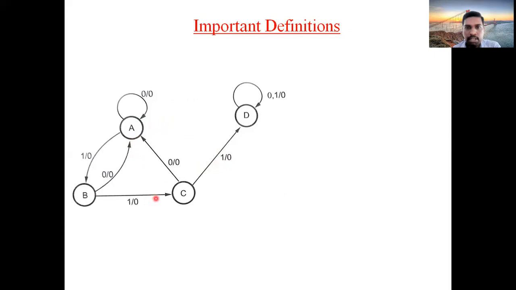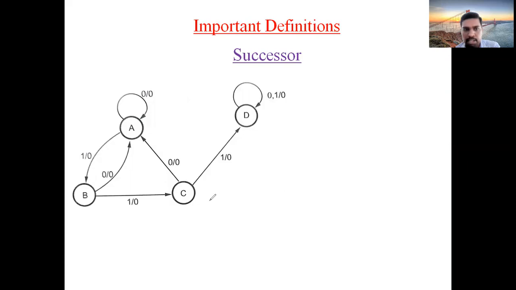By seeing this circuit, you can clearly observe that it is a Mealy type of circuit. Why? Because it is input by output, input by output, input by output. For each and every arc, you find input by output. That's why this diagram is the representation of a Mealy circuit. Now, the first definition that we are going to see is successor. Very important.